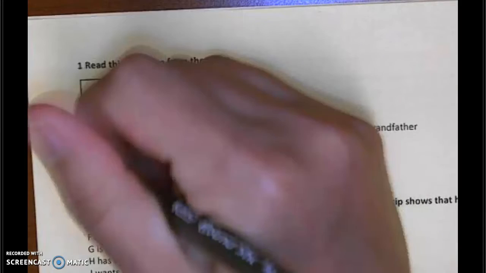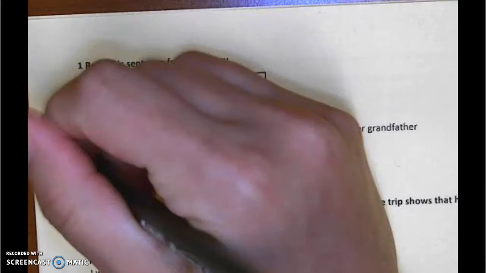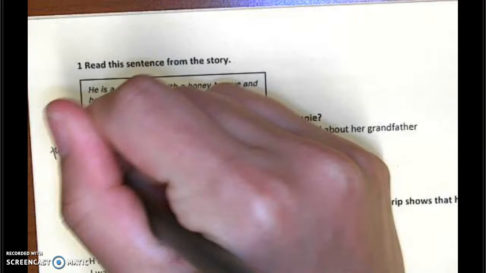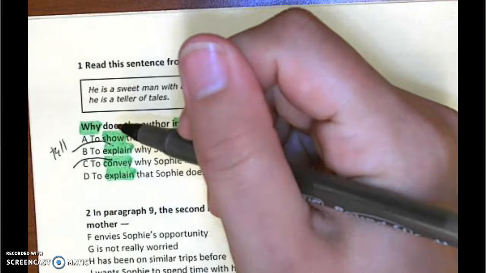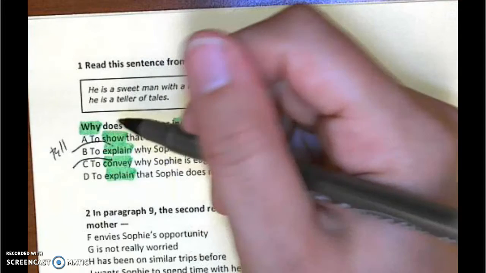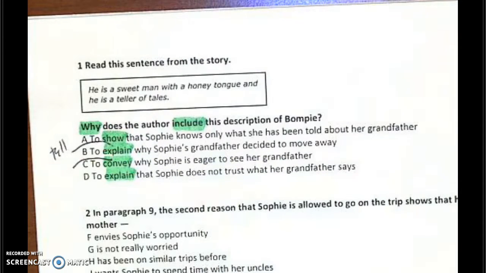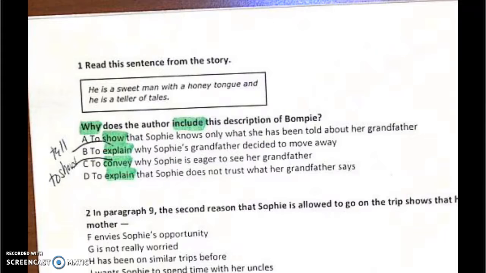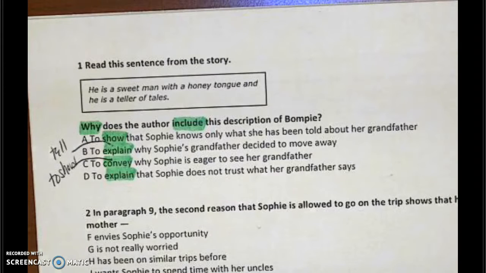Now we know that the word explain means to tell about something, but what does the word convey mean? Sort of. It kind of means to bring attention to. What does convey mean? Somebody said it. To show. Okay? The word convey means to show.